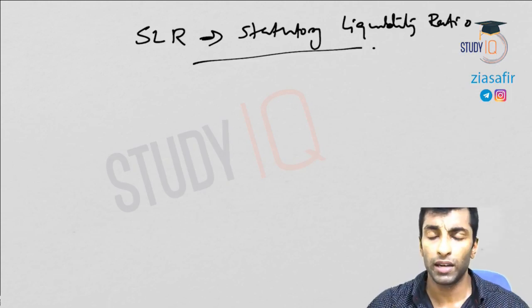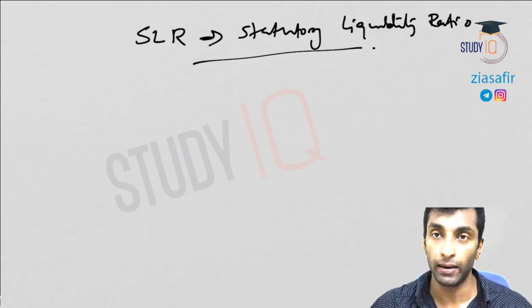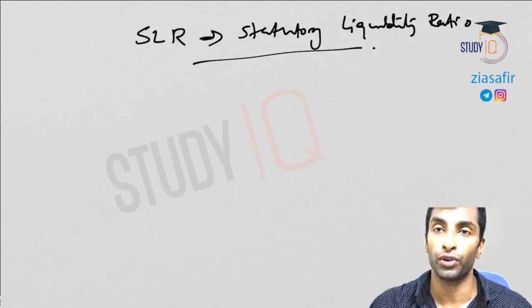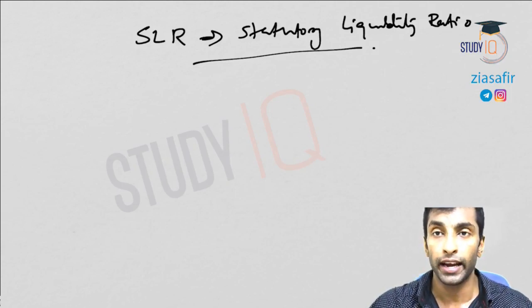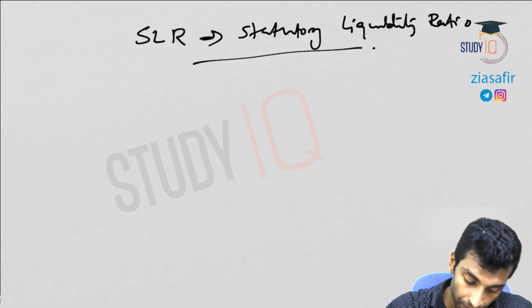Okay. Now similar to CRR that we have discussed, this is also a percentage of NDTL that banks have to keep with themselves. It can be in the form of cash, it can be in the form of government security, it can be in the form of gold. So let me write down and then I'll explain this.